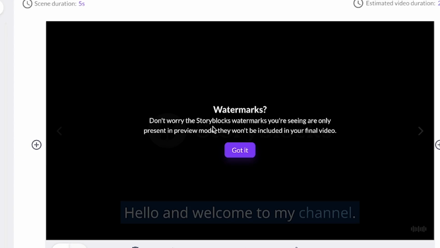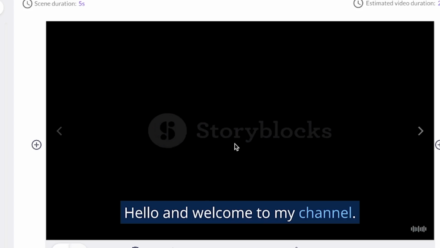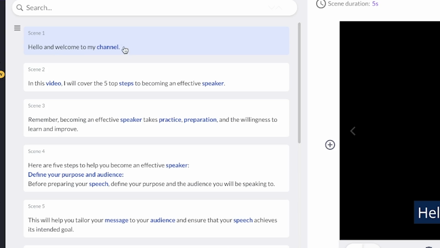Don't worry about the watermarks you are seeing in the storyboard, they are only present in preview mode. They won't be included in your final video. But you can see it will have the watermark at the beginning. Hello and welcome to my channel. So this is the storyboard and everything is being created.